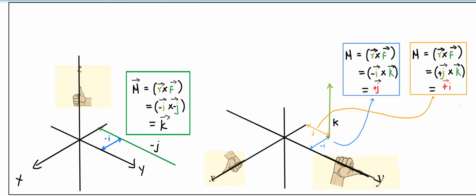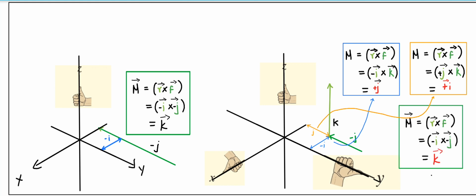Now I take this minus j force vector and act it at this point. So here there will be z rotation also. In the combined case, I can state this will produce plus i, plus j and plus k moments. So this force, acting at this position, provides these combined moments: plus i, plus j and plus k vectors.